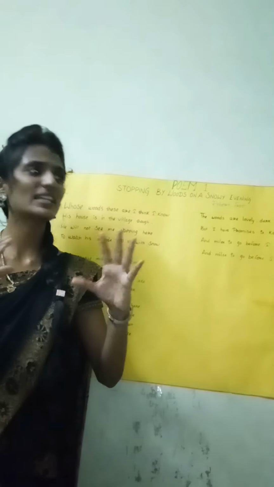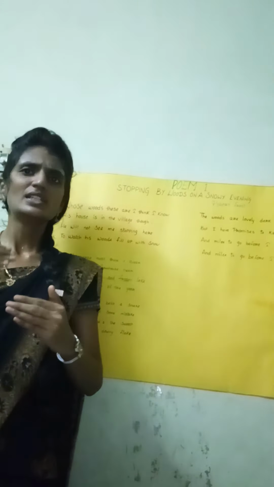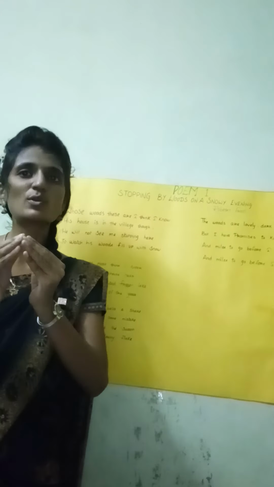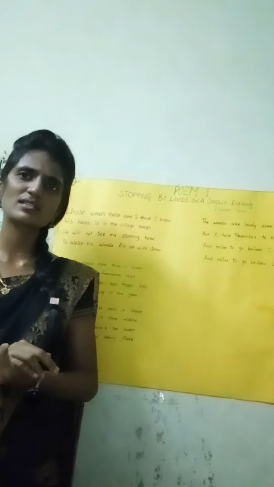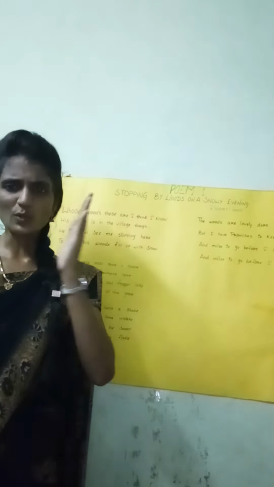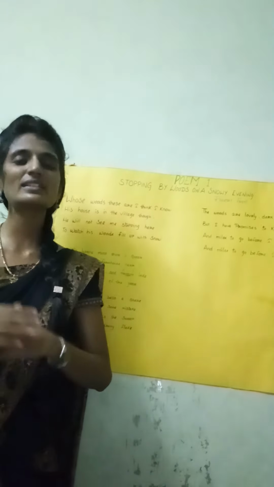So here the poet loved the things, but he wants to move on. Children, if they like something, will be stubborn. Their minds are very small, and they won't think of other things. There are many things in the world to see, but some think there are only a few small things, and they just end their life. It should not be like that. Our lifespan is very short, so what we do in that lifespan is what matters.